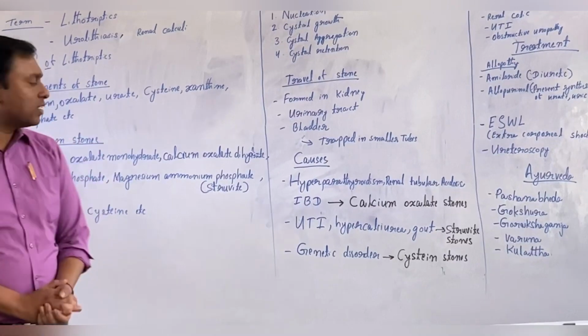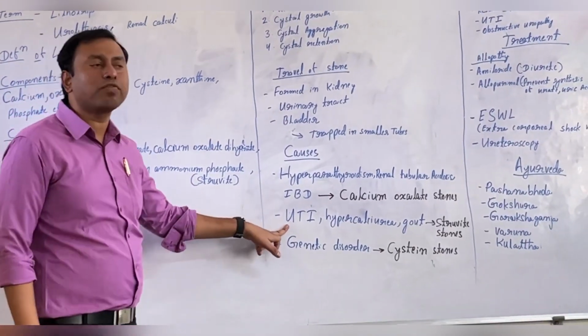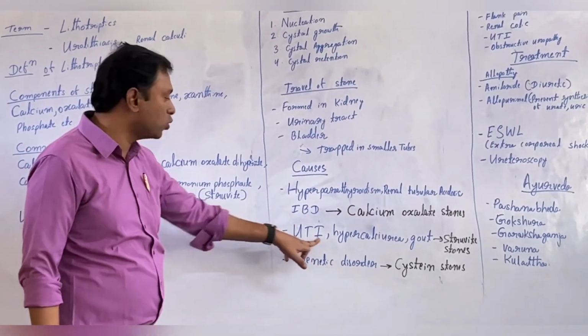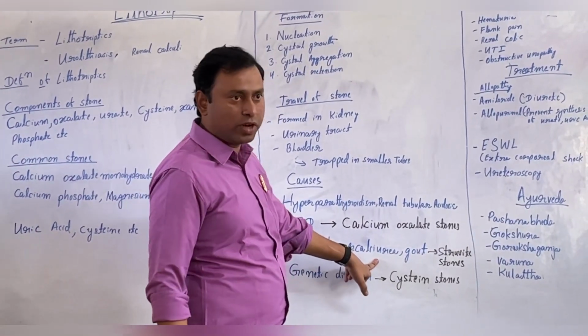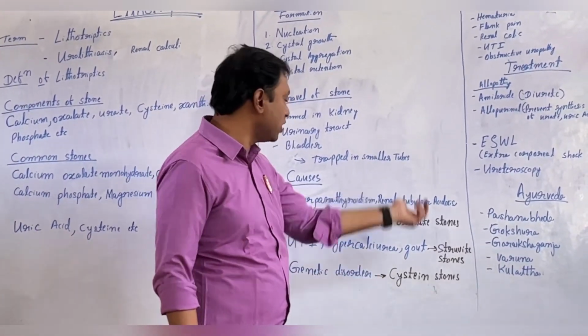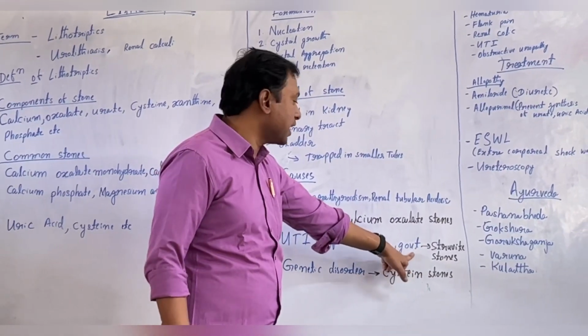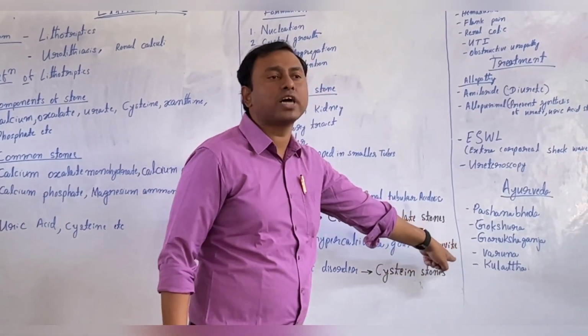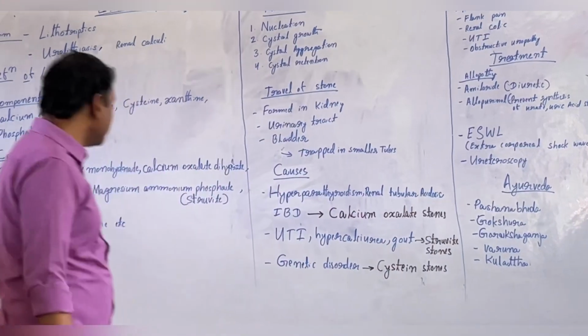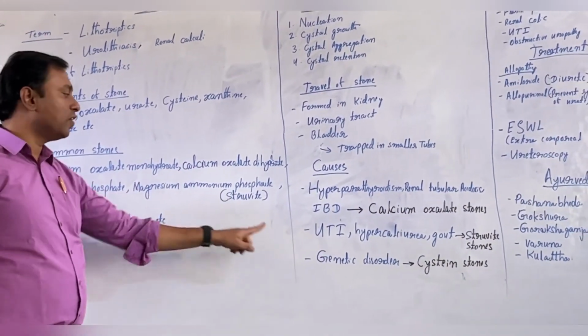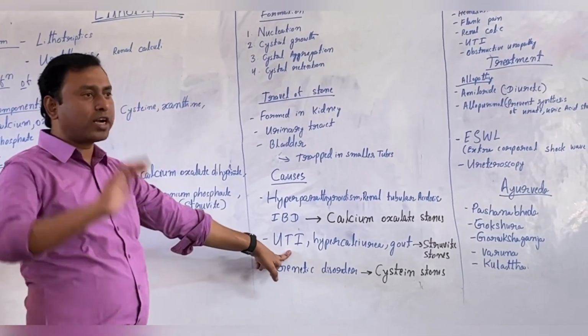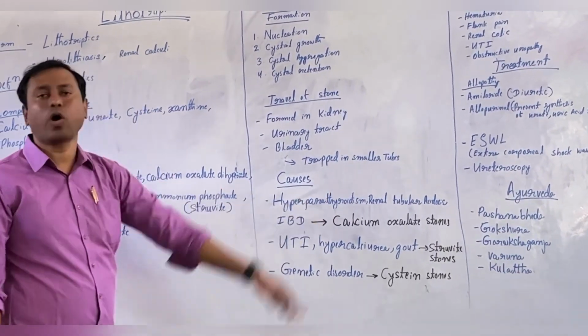Other than that, if the person is suffering from urinary tract disease, that is a UTI, and hypercalciuria, where the calcium in the urine is continuously increased, and gout, in those cases struvite stones are formed. Already we studied that magnesium ammonium phosphate stones are formed if the patient has been suffering for a long time from UTI and gout.